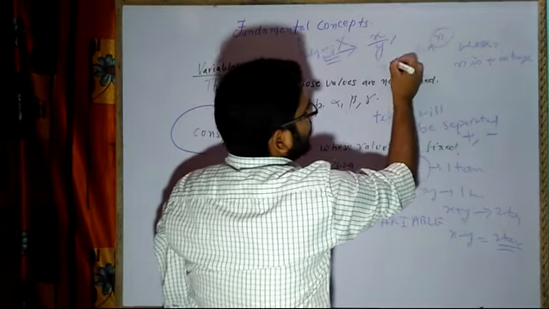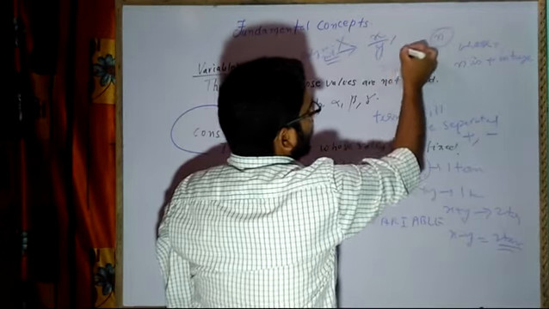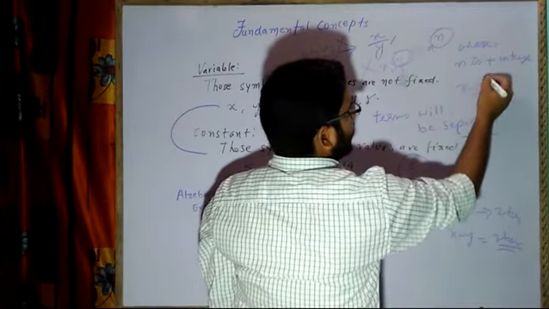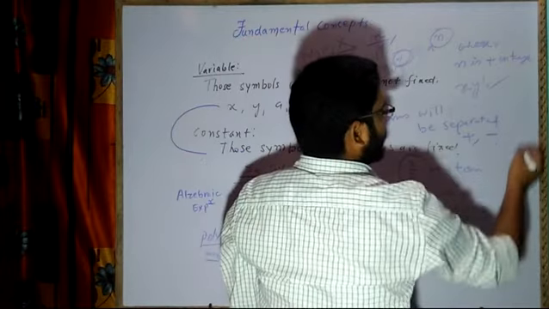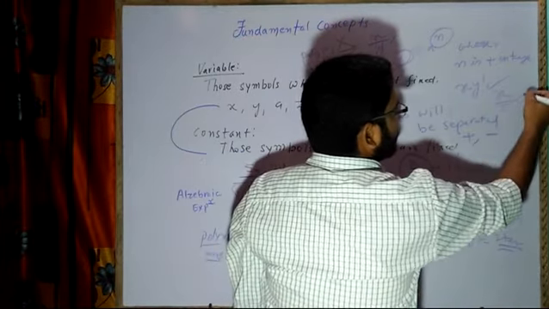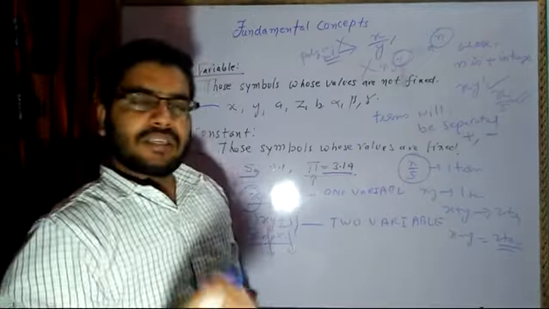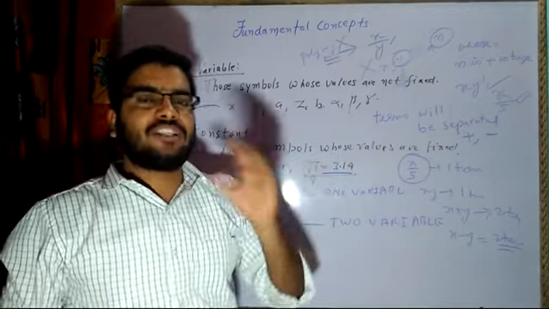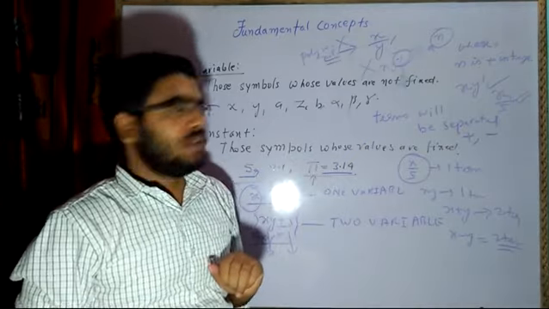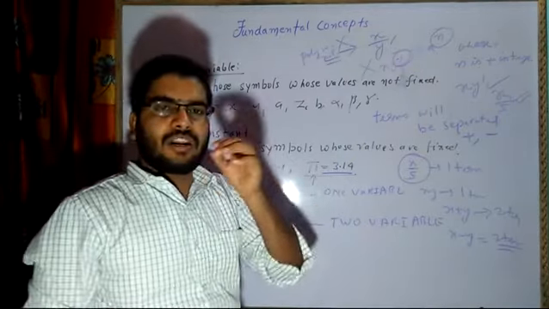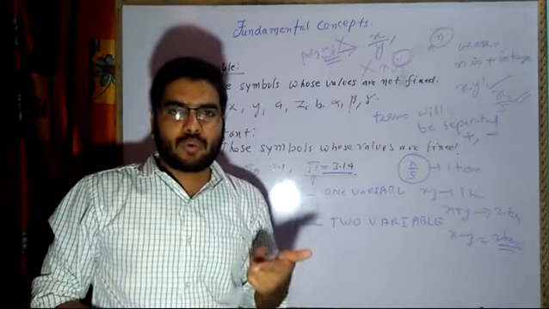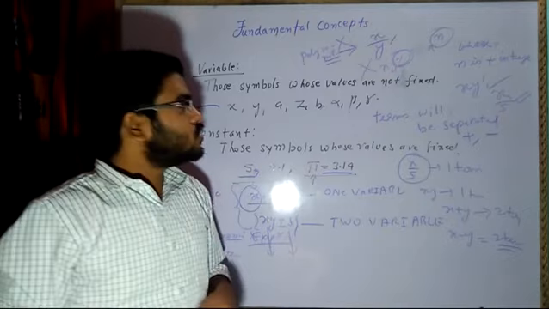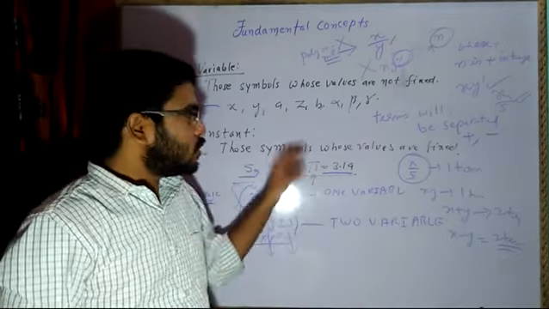Like x will be x raised power minus 1, because of this minus 1, this will not be called a polynomial. If I have x raised power 1, then it is a polynomial. If I have x upon 5, then this is a polynomial. That means when we have a variable in the denominator, that term will not be called a polynomial. If we have a constant in the denominator, then that particular term will be treated as a polynomial. It will be treated as a term. So based on this, we have some questions.